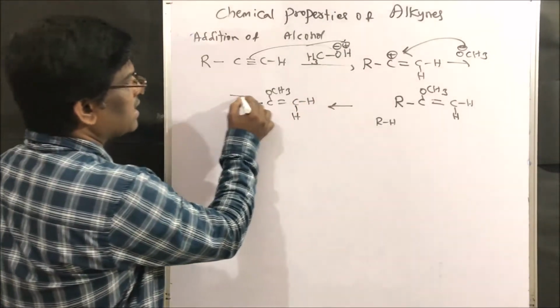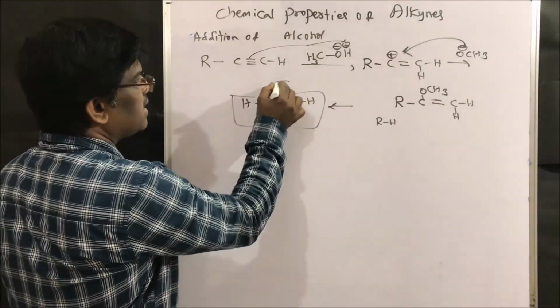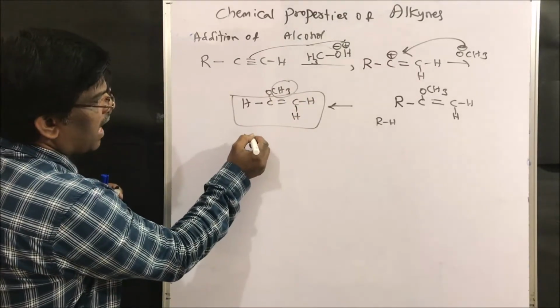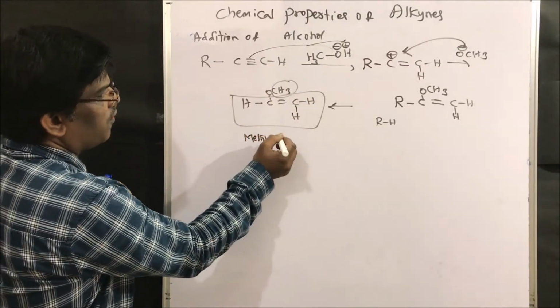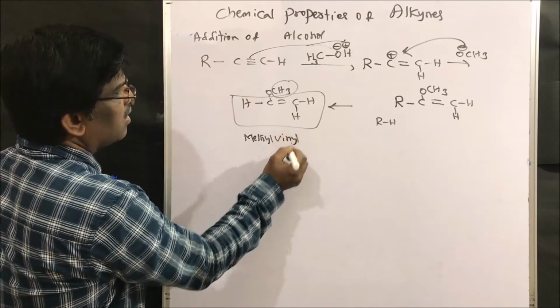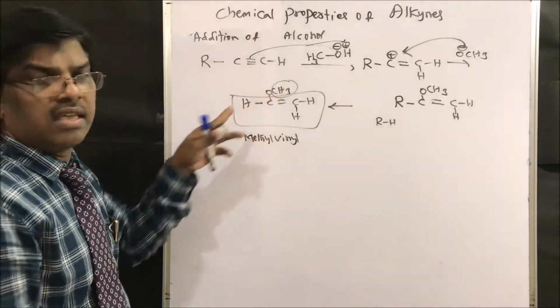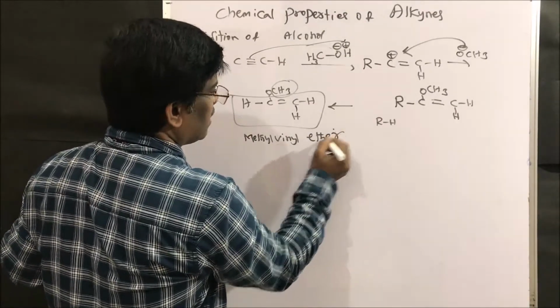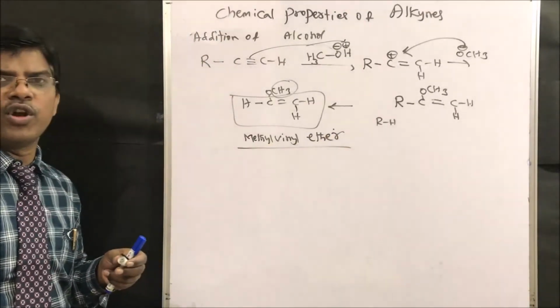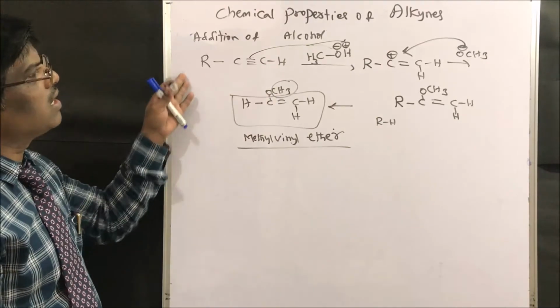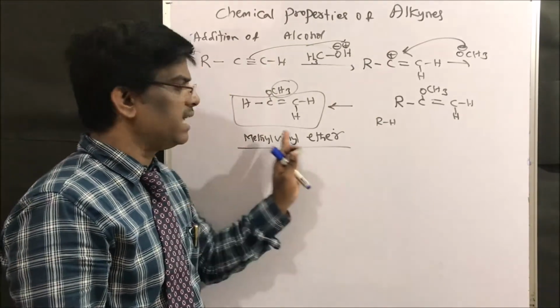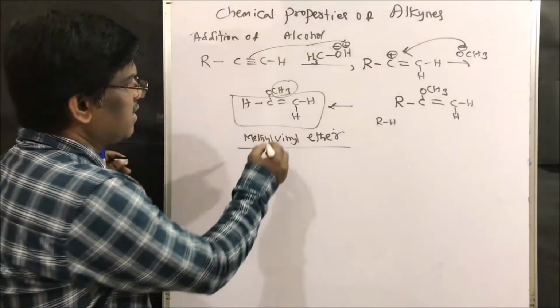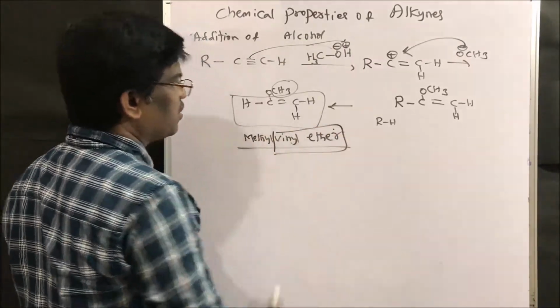So this group is vinyl, this is methyl. What is this? C-O-C, an ether: methyl vinyl ether. So addition of alcohol to alkynes gives ethers, vinyl ethers. Next.